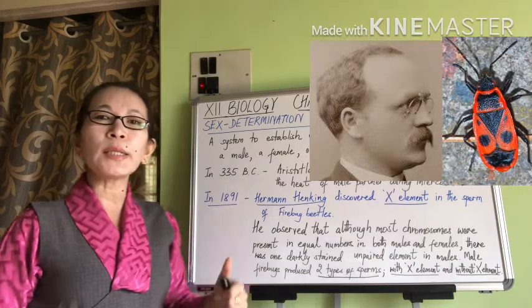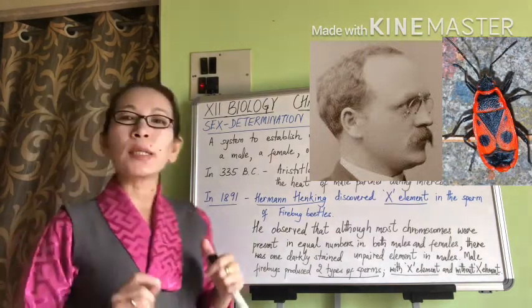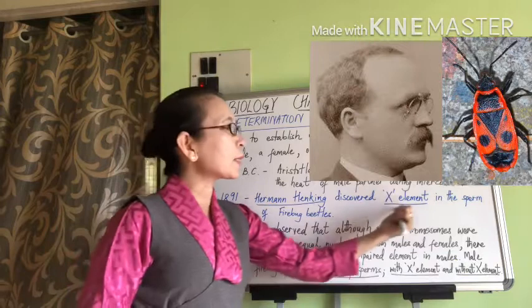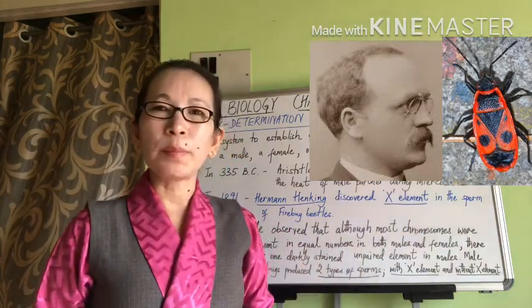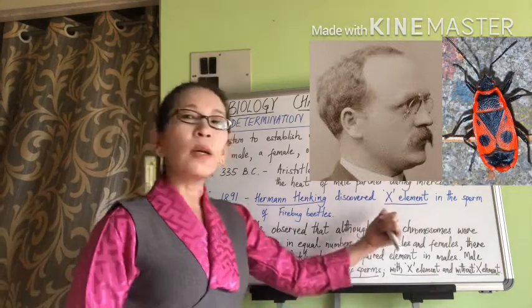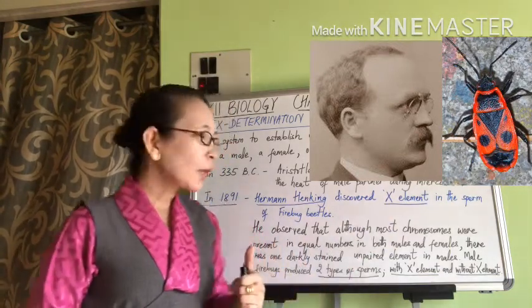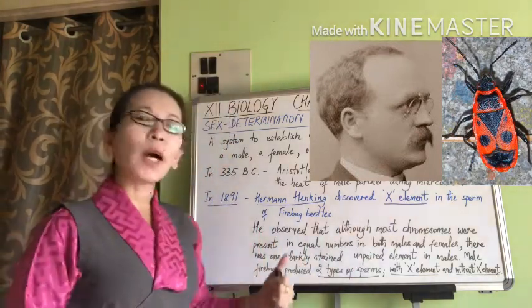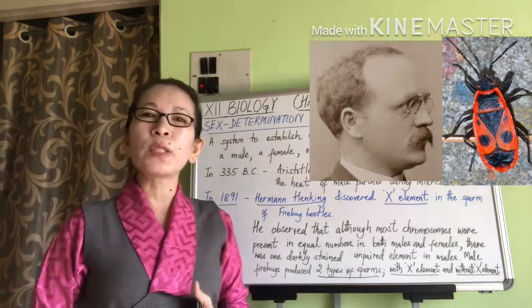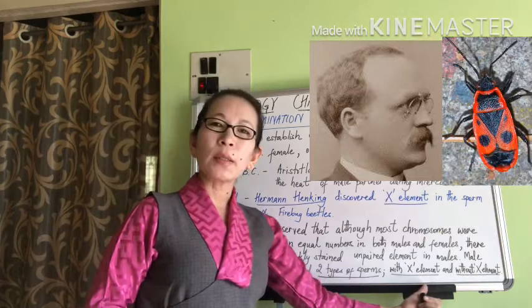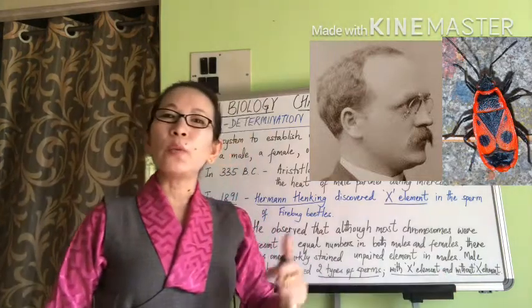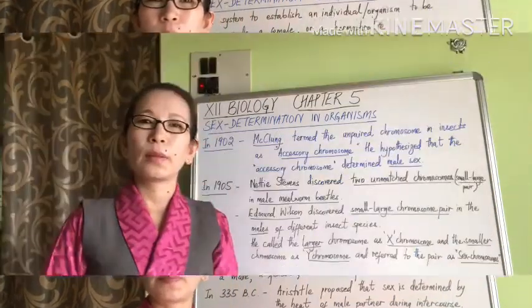And he called this unpaired dark stained element the X element, X for an unknown factor, because he was unsure whether it was a chromosome. And he observed that male firebugs produced two types of sperms. One type of sperm with the X element and another type of sperm without the X element.